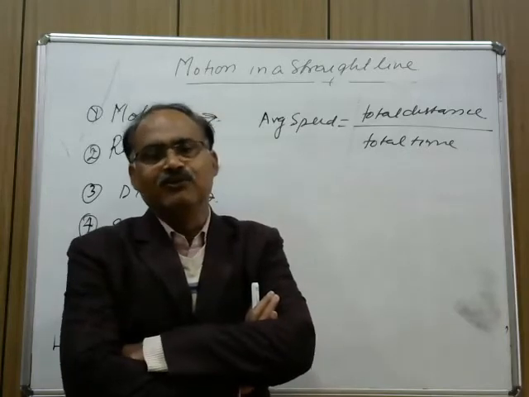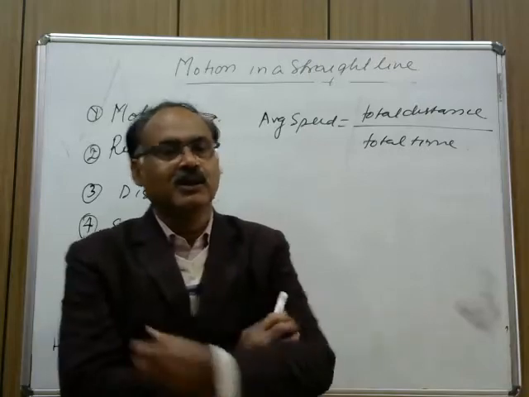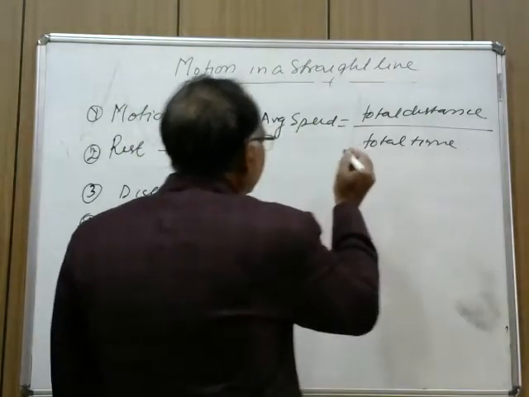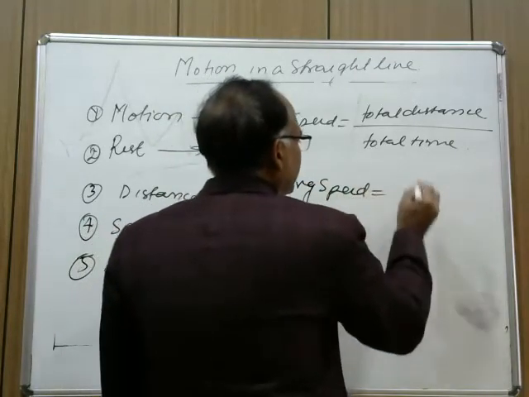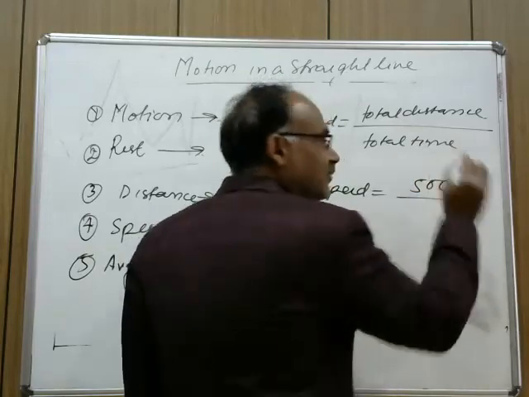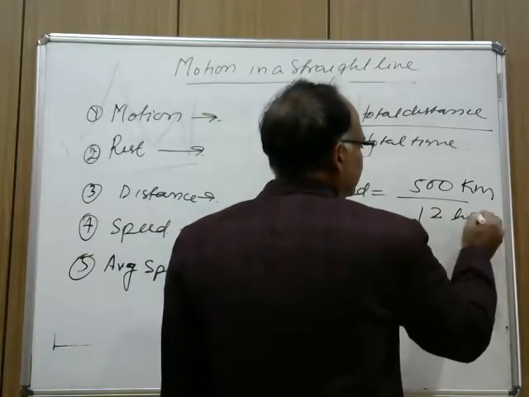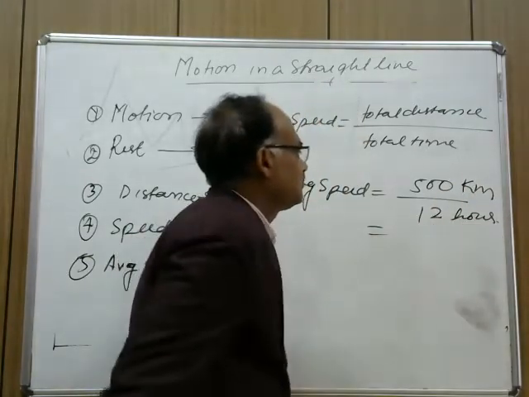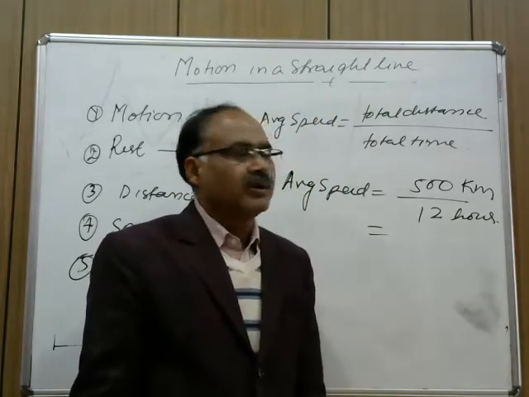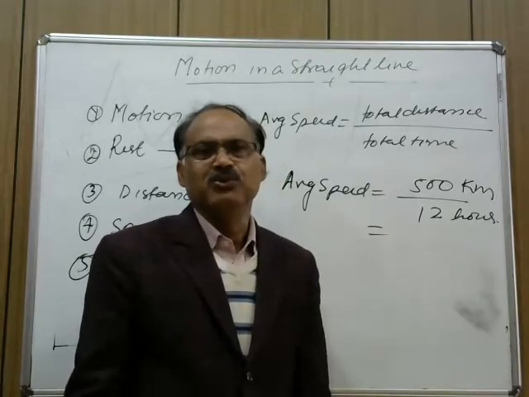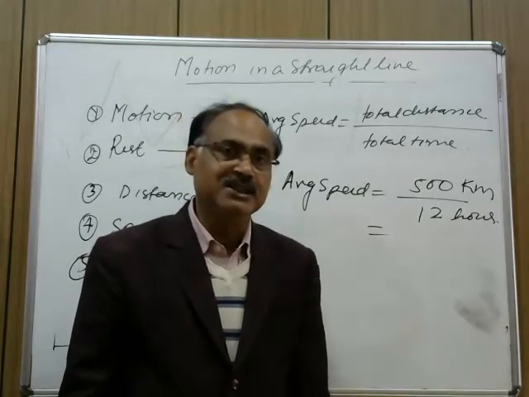So, total time from 4 a.m. in the morning to 4 p.m. in the evening is 12 hours. And distance between New Delhi and Lucknow is almost 500 kilometers and this is 12 hours. It is almost 41 kilometer per hour. 41 kilometer per hour is the average speed.